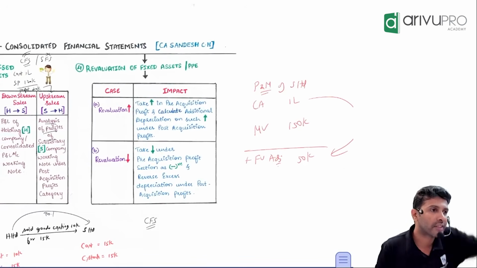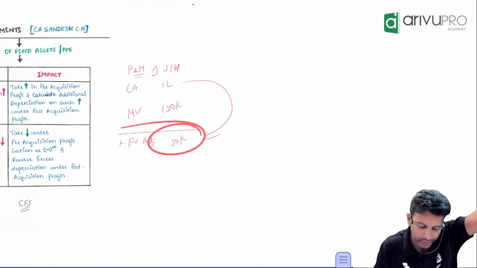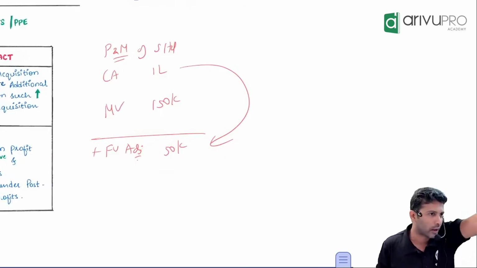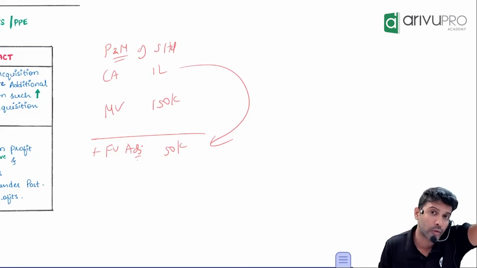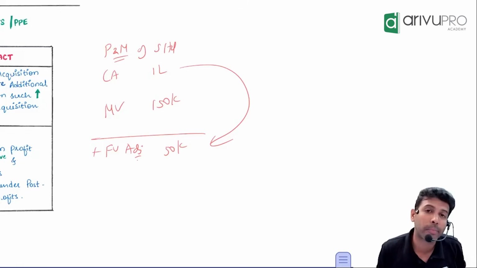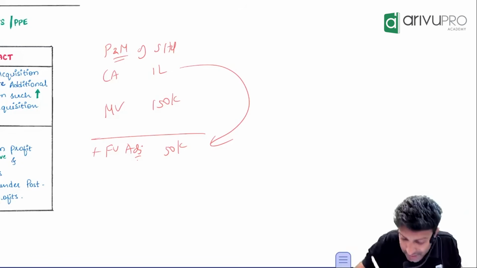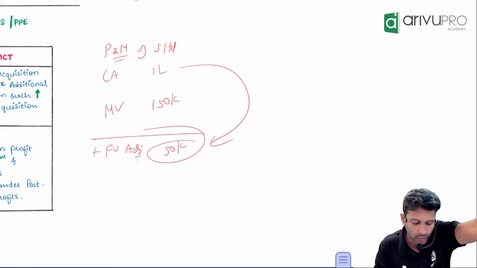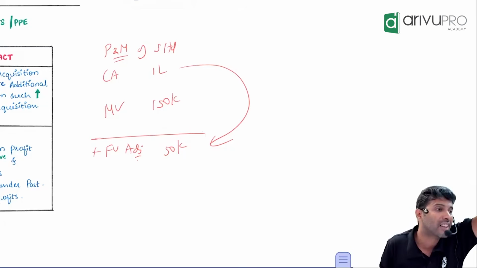Where? We have 7 working notes now. Where will you consider this 50? Tell me, make me happy. Working note number 1, shareholding percentage, not relevant. Second, general reserve, not relevant. Third is P&L, not relevant. Fourth one, analysis of reserves and surplus of the subsidiary company. Through this adjustment, we got an extra reserve called revaluation reserve to the extent of 50.